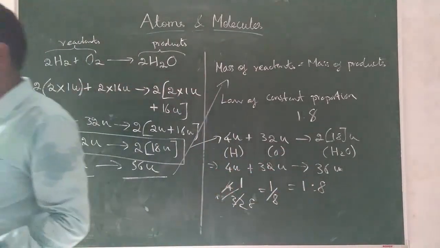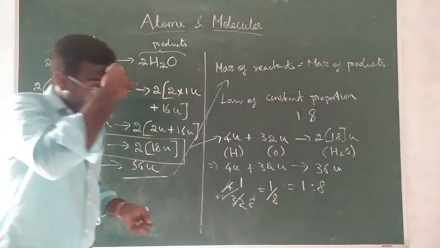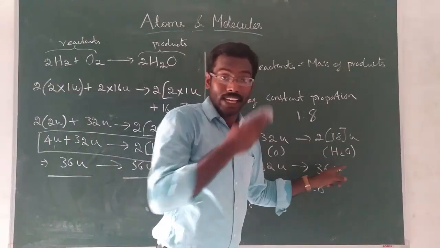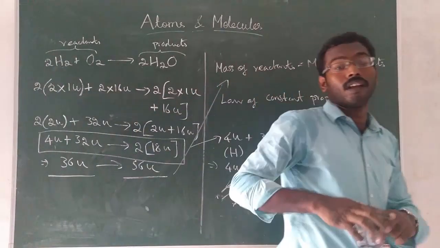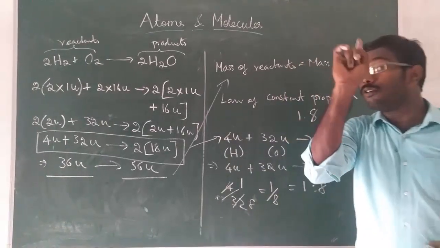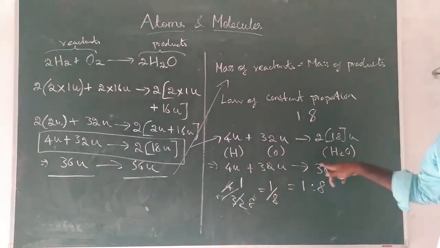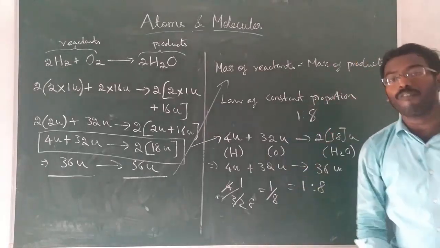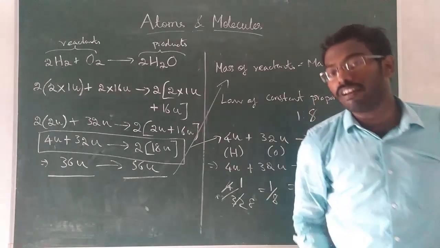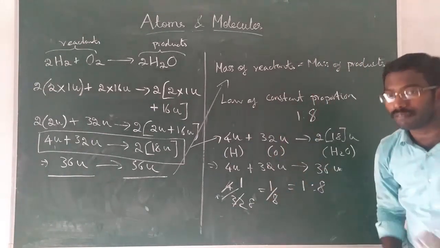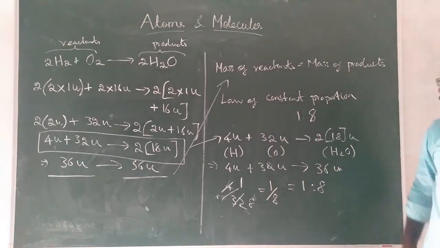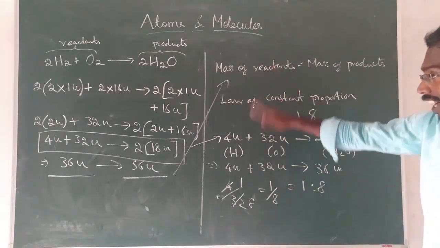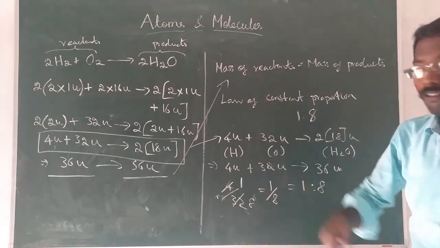So you remember like this, in 9 gram or 9, we are dealing with U here na. In 9 U of water, only 1 U will be hydrogen and remaining 8 U will be oxygen. In 9 gram of water, only 1 gram will be hydrogen, 8 gram will be oxygen. Okay. This law is applicable for any amount now.